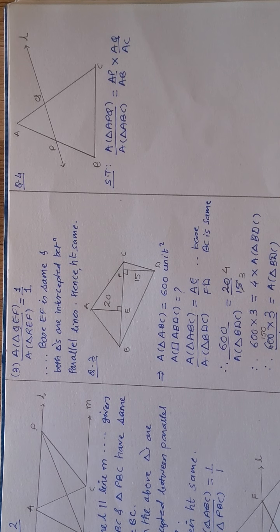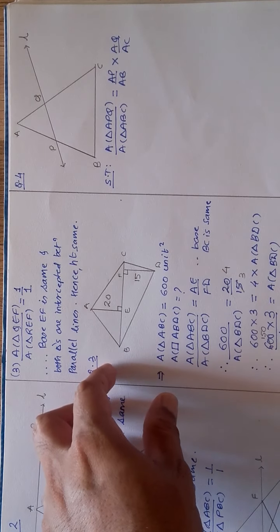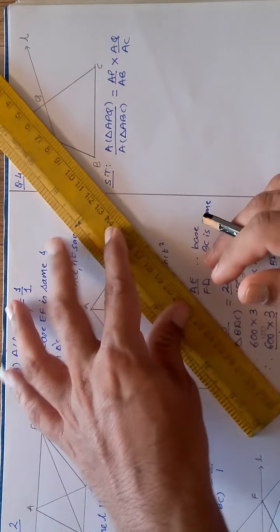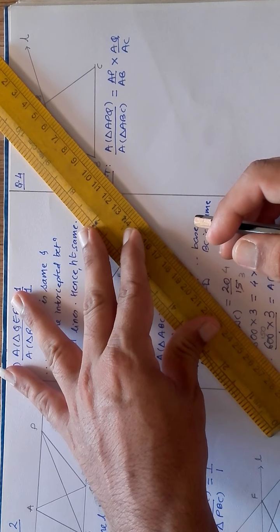And if AP and AB are linear, then opposite vertex must be common. So AP has opposite vertex as Q. So AB also, that triangle must have opposite vertex Q only. That means I need to join this BQ. So I am joining it.